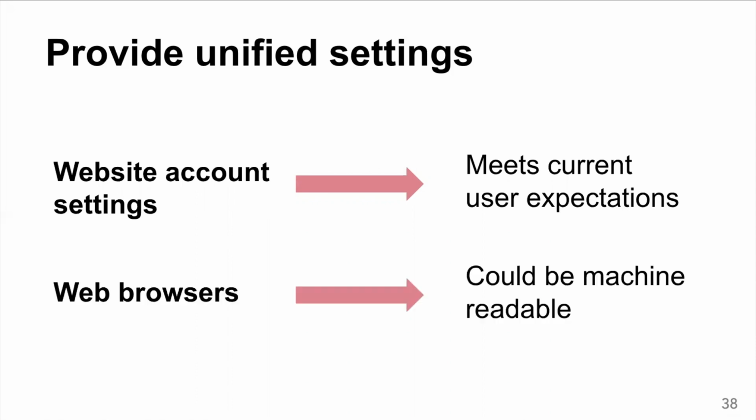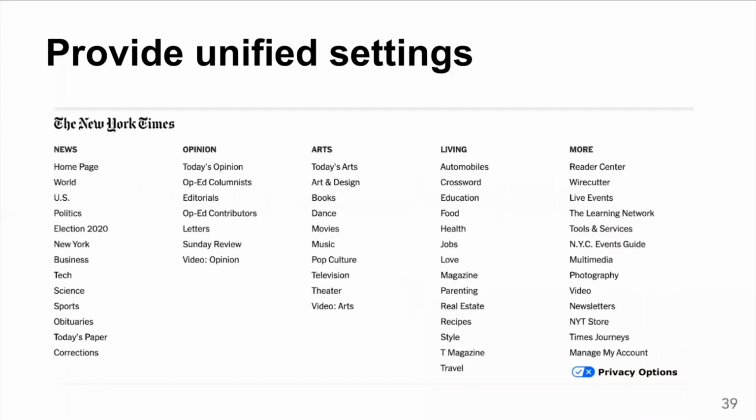There's also the possibility of further unifying choices for users by offering more universal mechanisms, like a web browser that's able to parse privacy policies or use machine-readable privacy policies to help users exercise preferences across multiple sites with lower effort. Some of our group's recent research in the context of CCPA has also explored unified visual standards to help users find privacy options on websites.